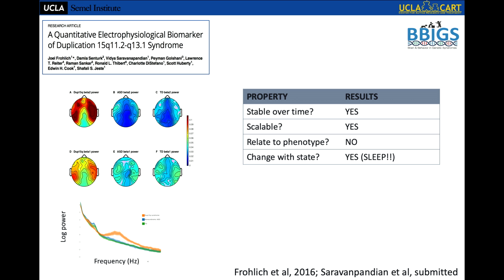So since then, what we've done, and I'm doing this quickly because I gave a full talk on this last year, and this paper about the properties will be out soon, we've been asking about the properties. Is it stable over time? The answer is yes. Is it scalable, meaning can we quantify this in clinical EEG the way we can on our research EEG? The answer is yes.